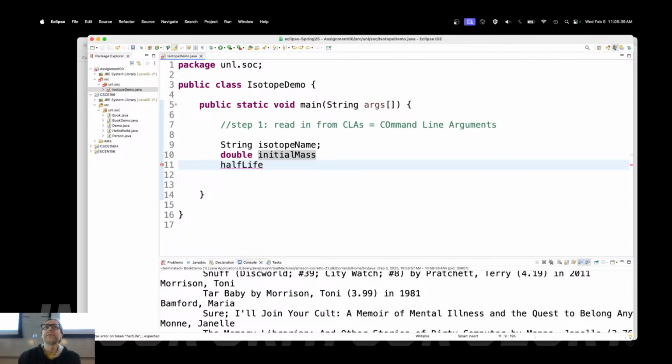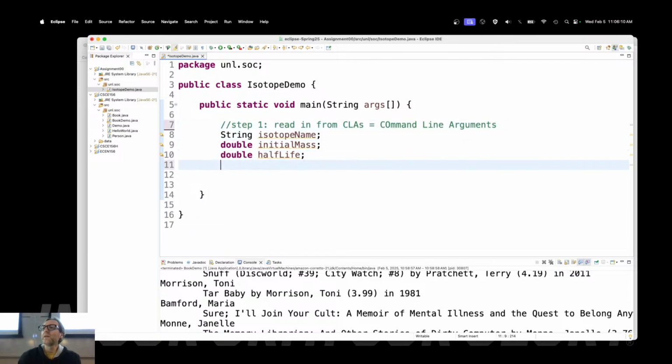What about half-life? That's in years. I could do integers because years are kind of 1 year, 2 years, 3 years. But what's more general? What's 1 year and 6 months? That's 1.5. So let's allow them to have fractional years. Half-life in years. It'll just be understood that it's in years. We'll fix that and make that better later on. So I've got my 3 variables here.